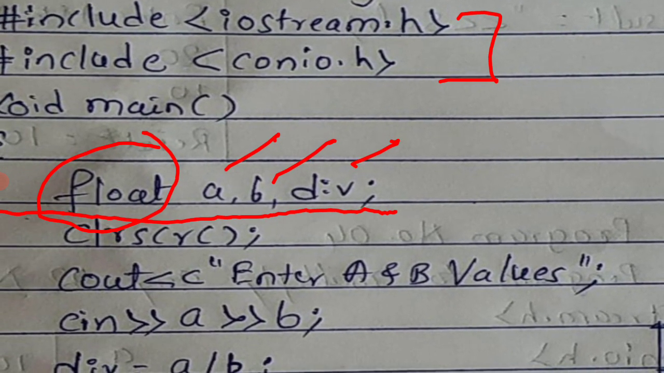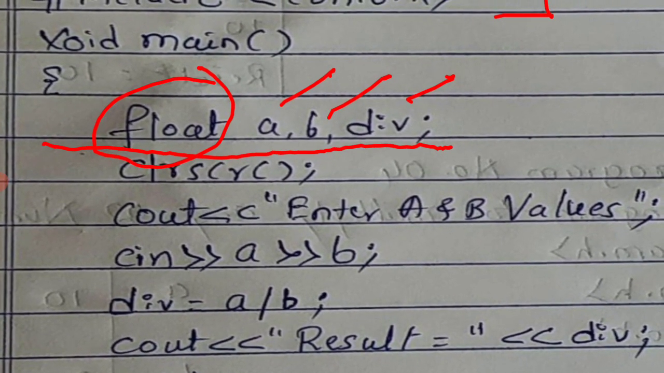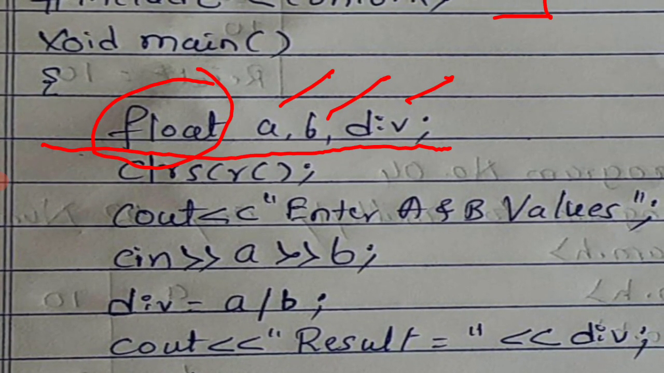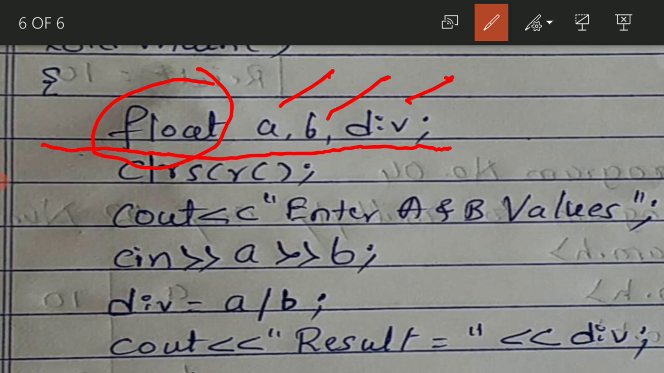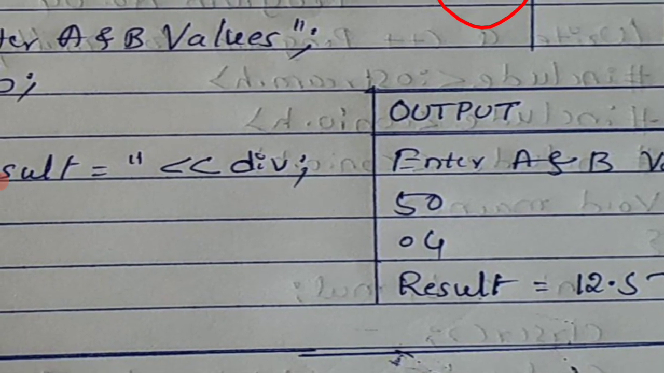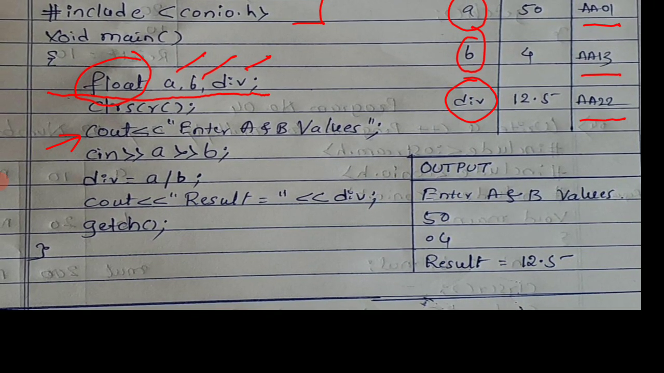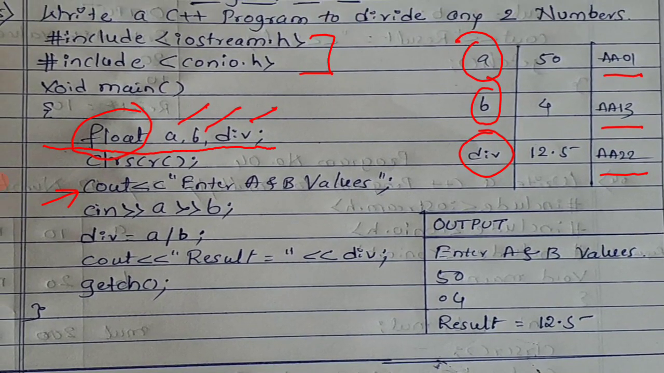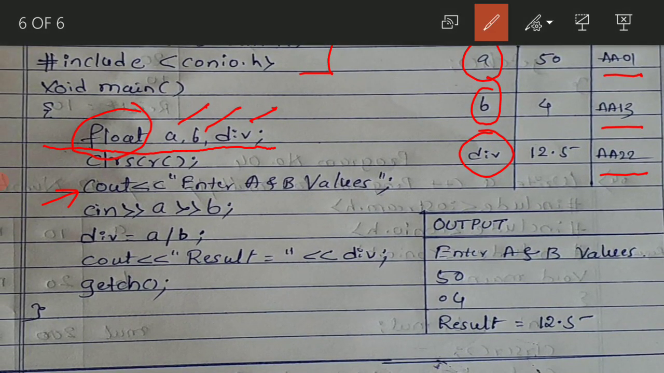Now what happens? Okay, the next step we know CLRSCR here, and the third step you have given here cout. Cout, what you have given, enter A and B values. See on your output screen, you are going to get enter A and B values. Okay, and you have entered two values, that our first value is 50 and the second value is 4. That means our A value will be how much? 50. What is the B value? B value will be 4.